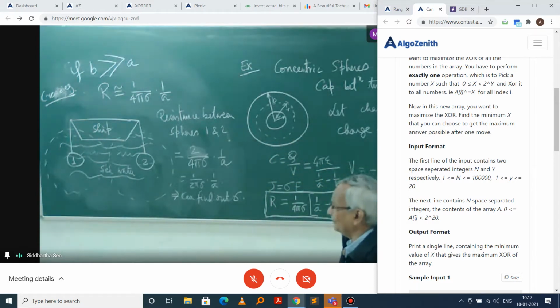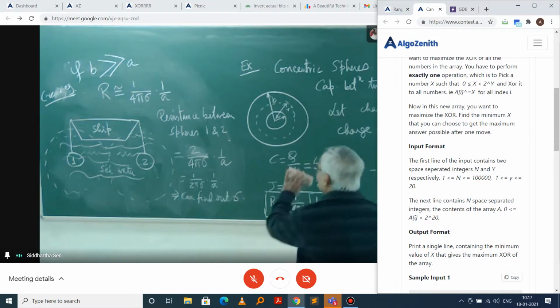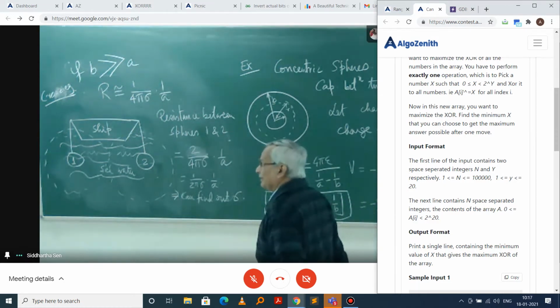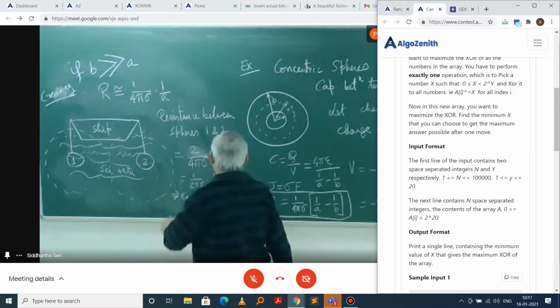Try to extrapolate, and we can discuss it after the class, but I think to explain this one, the concentric sphere, let us stop here. Rather, we go for another interesting problem there. Okay?